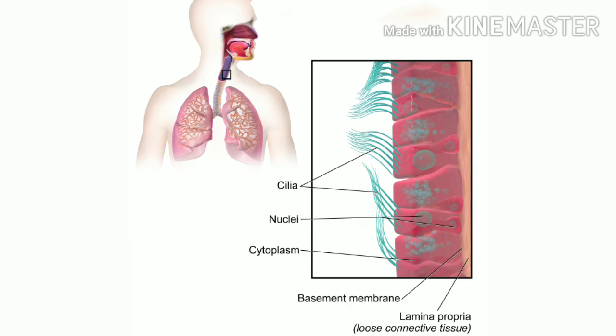If the columnar or cuboidal epithelium has cilia on its free surface, then it is called ciliated epithelium. Their function is to move particles or mucus in a specific direction. Cilia are hair-like structures and they help in moving the particles in a particular direction. They are mainly present in the inner surface of hollow organs like bronchioles, that is in the respiratory system, and fallopian tube, that is in the reproductive system of female.